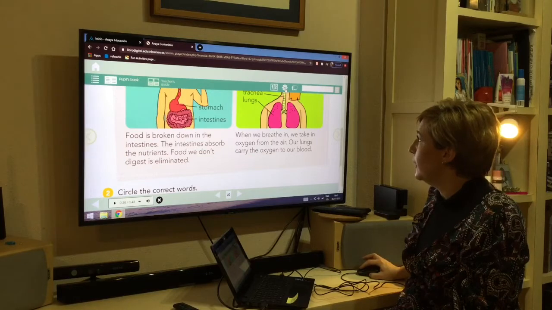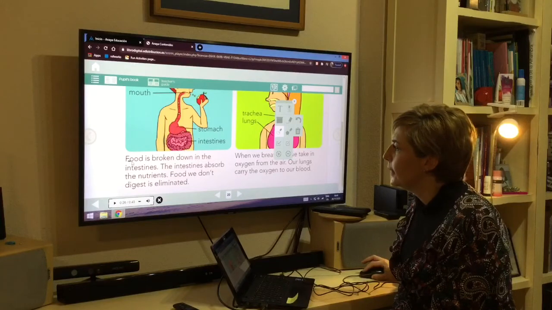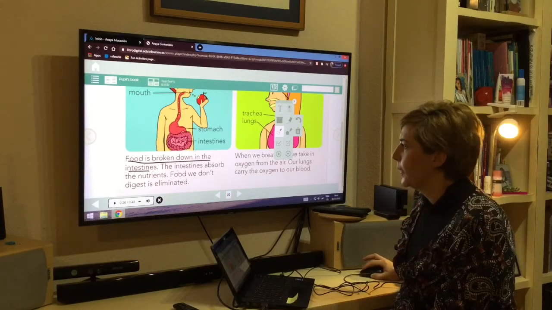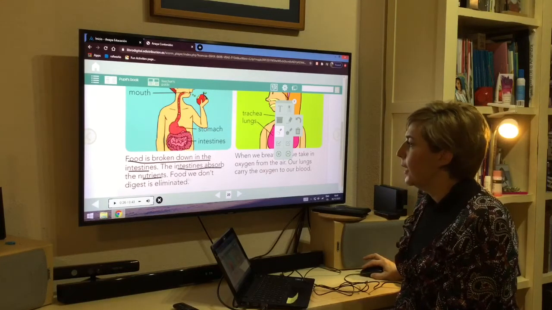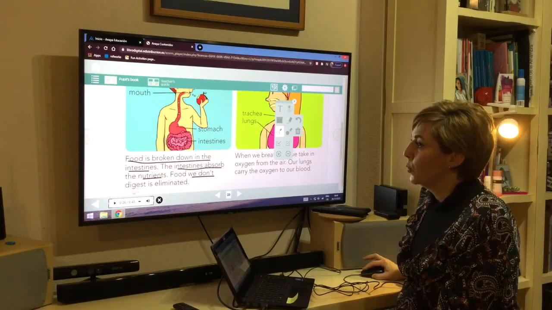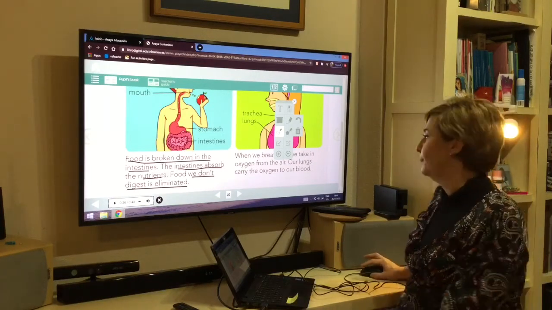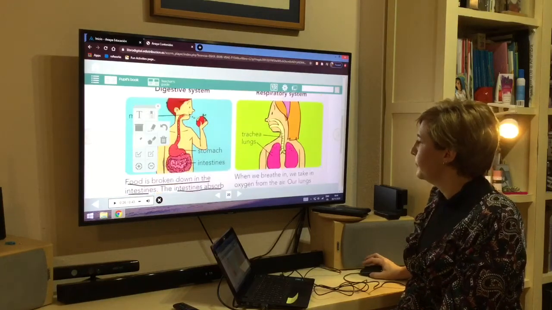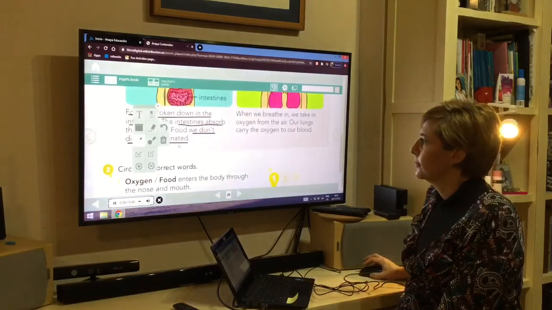We are going to underline. So this is very important. Food is broken down in the intestines. Intestines absorb nutrients. And what we don't need, what we don't digest, is eliminated by the poo. Food we don't digest is eliminated. Let's go to the respiratory system.